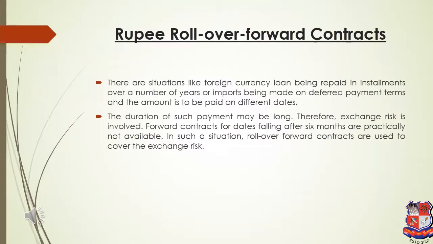Now, there are situations like a foreign currency loan. For example, anyone who has taken a foreign loan repaid in equal installments over a number of years. Say, for example, I have taken a loan for 1.5 years and every 6 months I have to pay an equal installment. So how can I hedge myself and be sure I will get the foreign currency for this duration, that is 1.5 years? Practically I can hedge myself for 6 months. For the next 2 installments I am still exposed to risk.